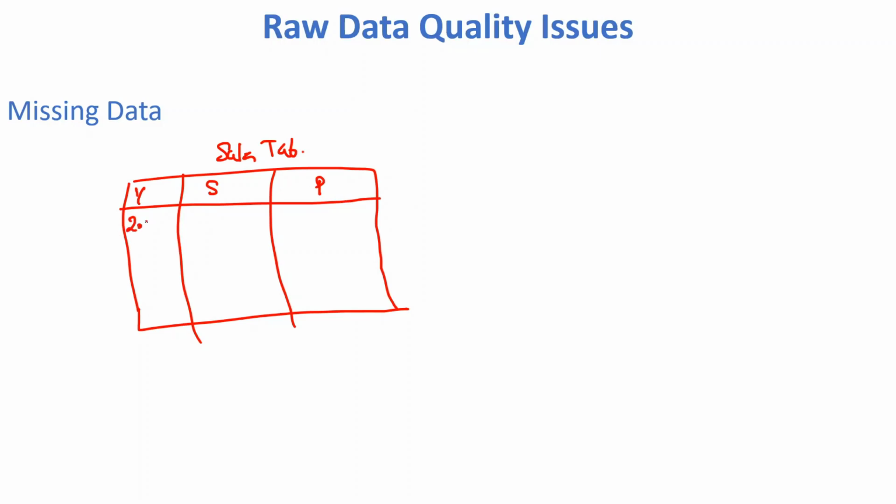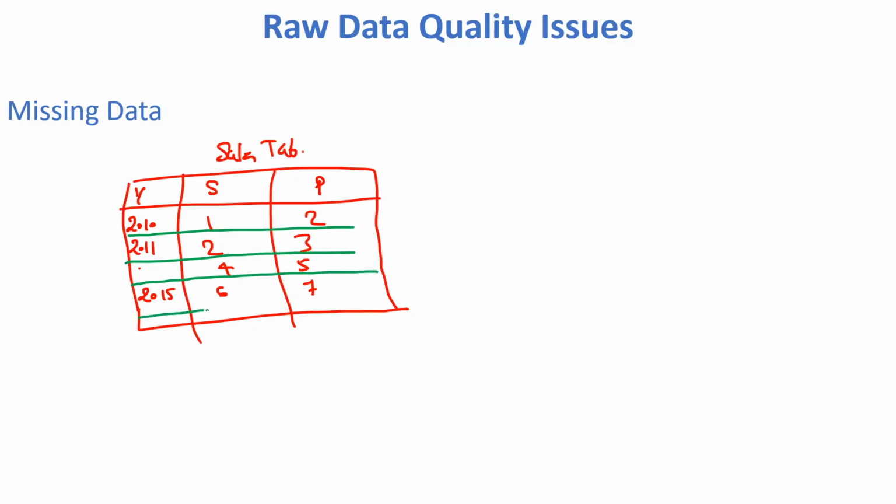Let's say 2010 you have sales 1, profit 2. In 2011 you have 2, you have 3. Let's say 4, 5, and in 2015 you have 6, you have 7. So here we have 4 rows. First row is this, second row is this, third row is this, and fourth row is this.